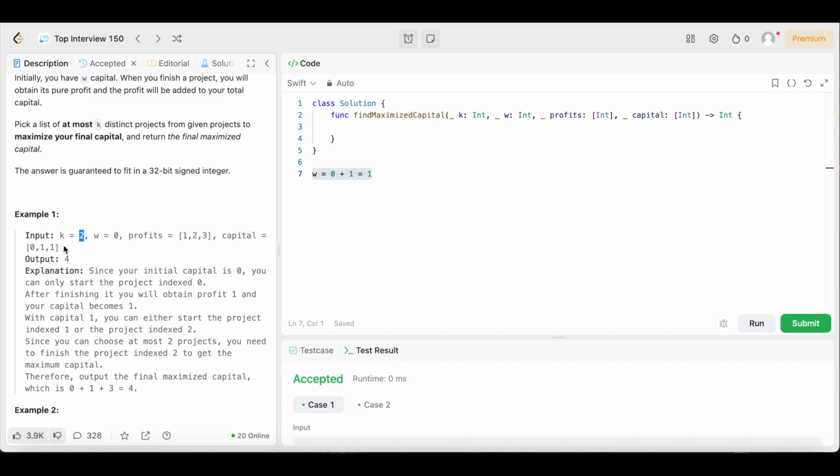We already did one project, so we only have one project left to pick. But remember, we want to maximize the final capital. We could do this project or this project, and they both cost the same. But this project at the end is the one that's going to maximize our final capital, so we're going to choose to do this project. Boom, we do this project. That's the last project we do. And that's when we come over here.